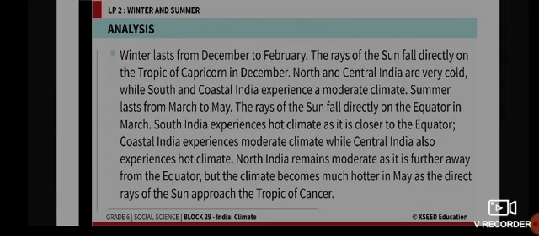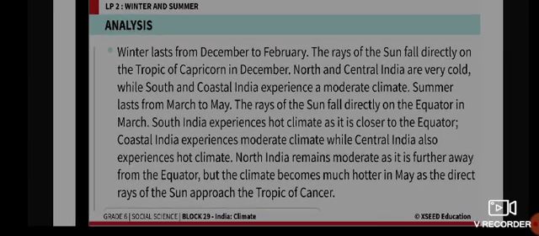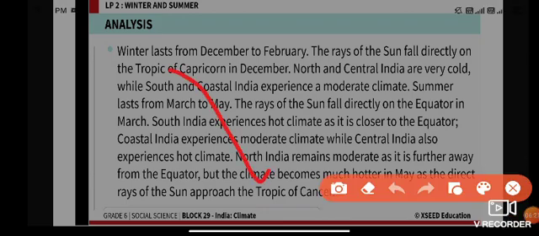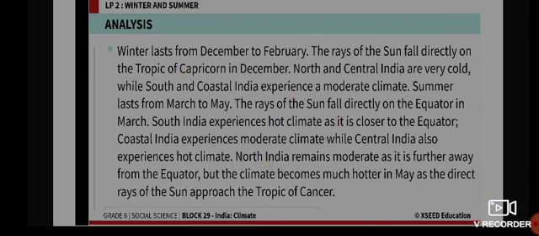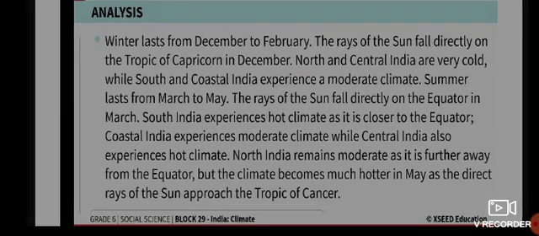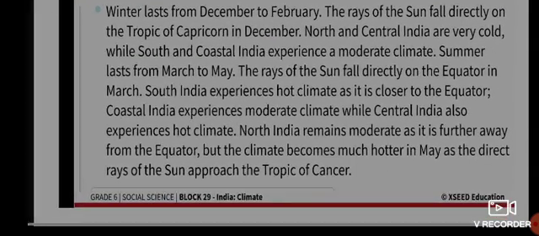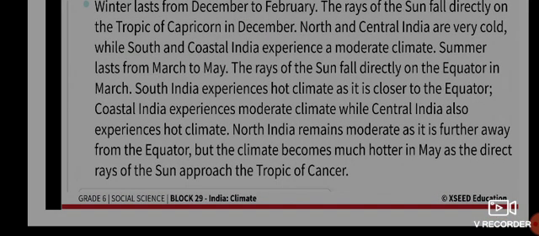Similarly, South and coastal India experience a moderate climate during winter. Now, summer lasts from March to May. The period between March and May is known as the summer season.